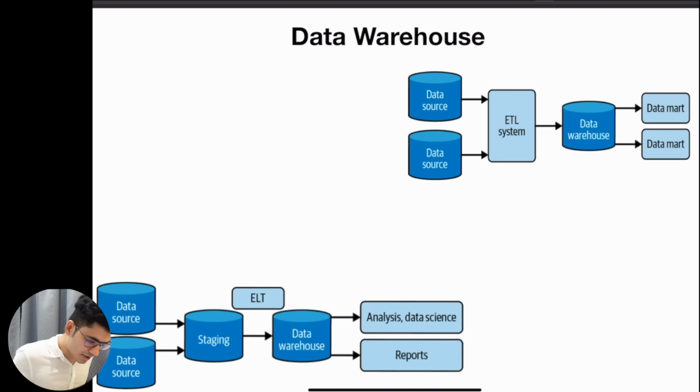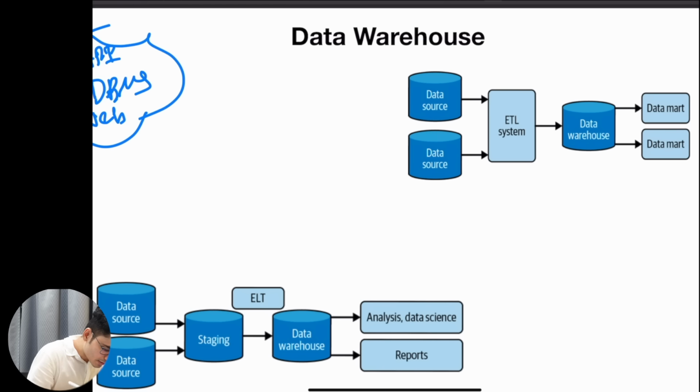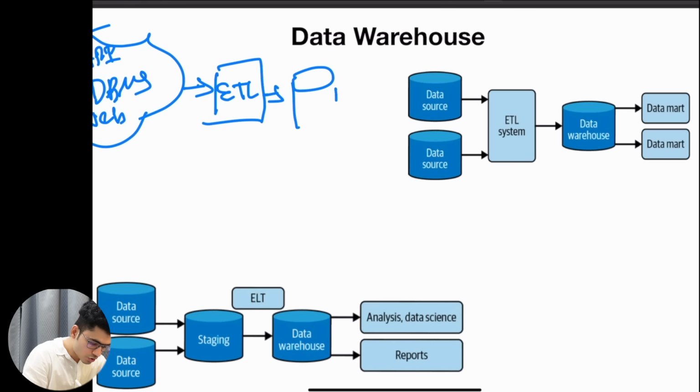So this is what the architecture of a data warehouse really looks like. Again, we know this. We have data coming from multiple places. We have already discussed data comes from APIs, data comes from RDBMS, data comes from websites. All of these places are generating the data. Now this data goes to the streaming engine and gets ingested. We write the ETL pipeline. After the ETL, our data gets stored inside the data warehouse.